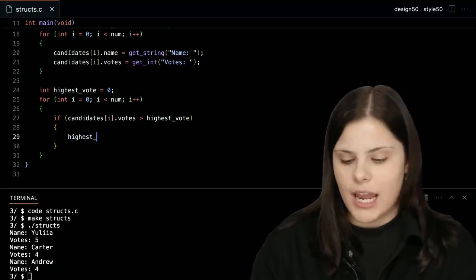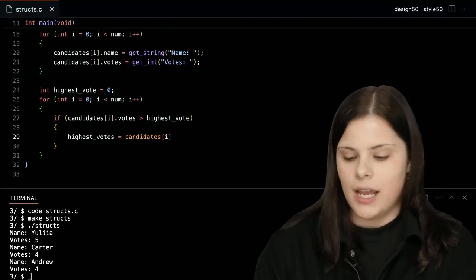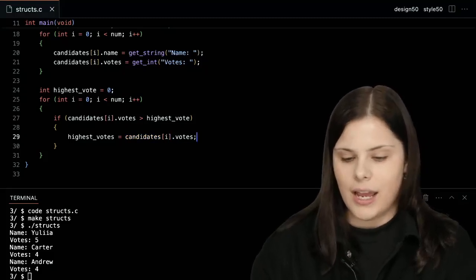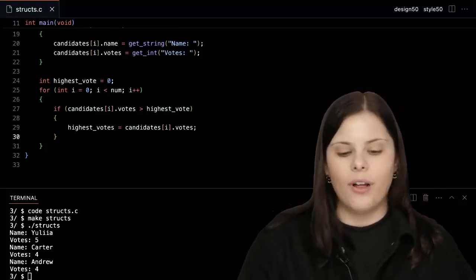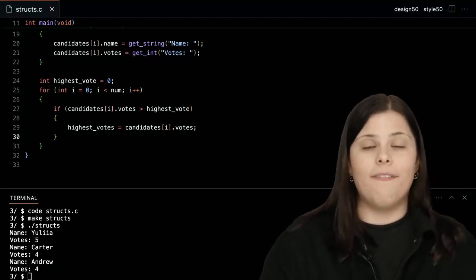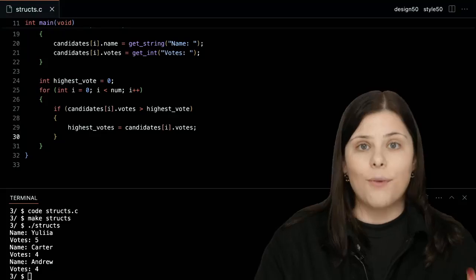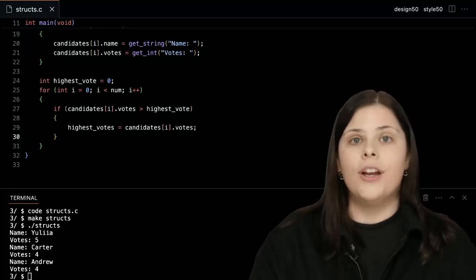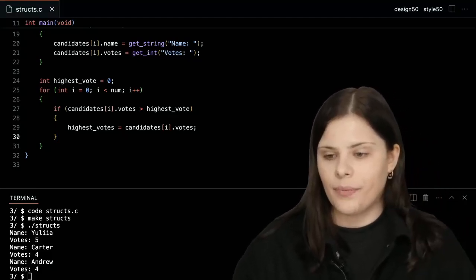Because I always want to keep track of what is the highest number of votes that I've seen so far. So I'm going to say highest vote now equals the number of votes the specific candidate that I'm looking at has, right? And I'm going to keep going. For example, if in the new array, the very last number of votes is maybe 8, I want to make sure that I record that number so that I know what I'm looking for later.